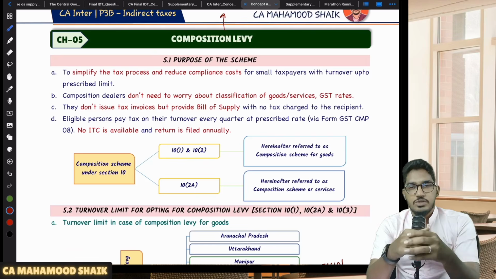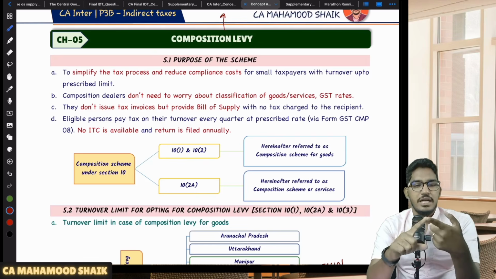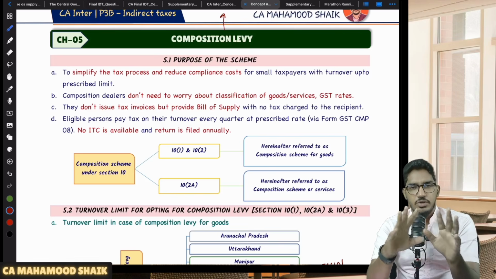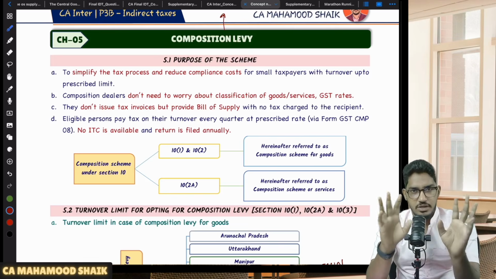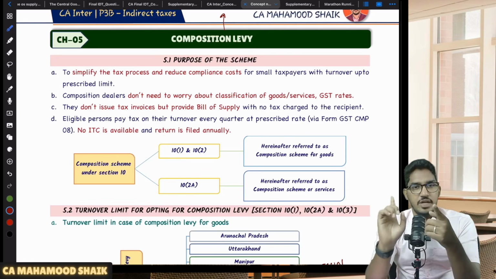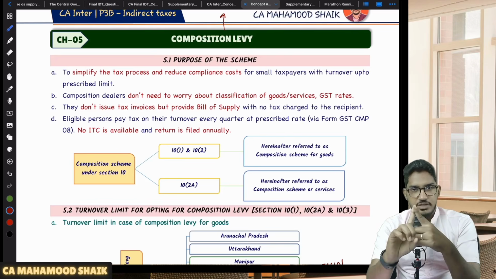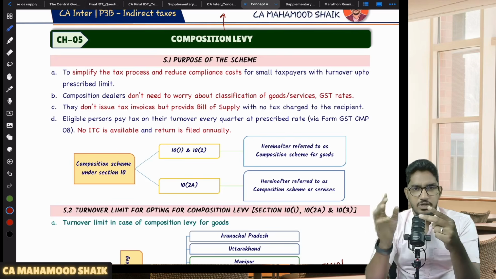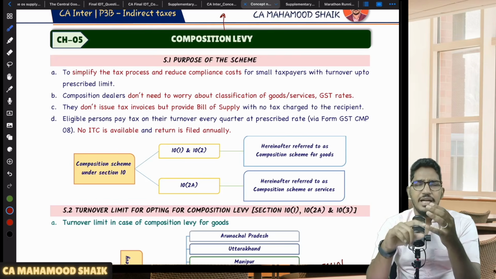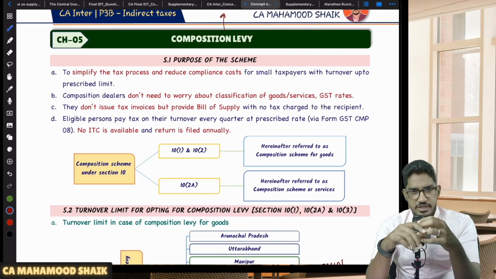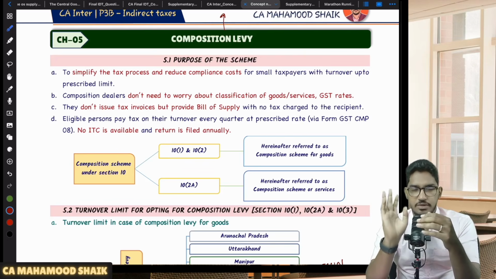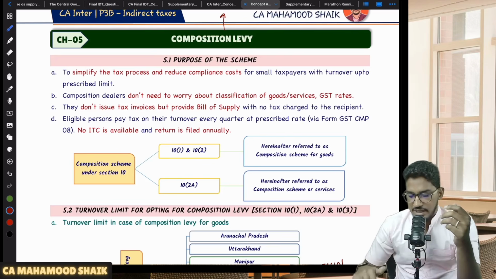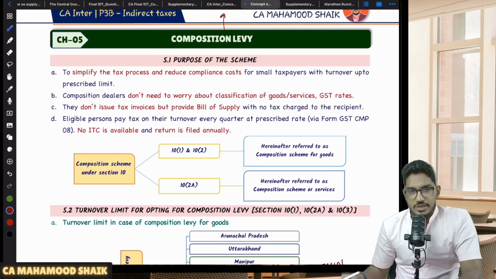If you opt for composition levy, you will get some relaxation. Number one, you need not file month on month returns. You need not file quarterly returns. Only one return for the entire financial year. One annual return you will be required to file, GSTR 4. And you are required to make only quarterly payment. You are not required to maintain full records. You will be given exemption from maintaining some records. And you are not required to issue invoices every time. You have to issue one other document called bill of supply. So like that, they have given some benefits for small taxpayers.